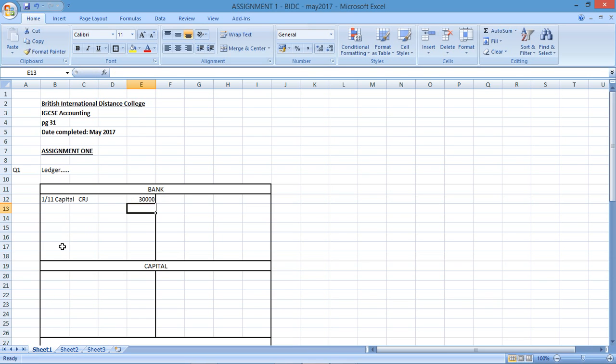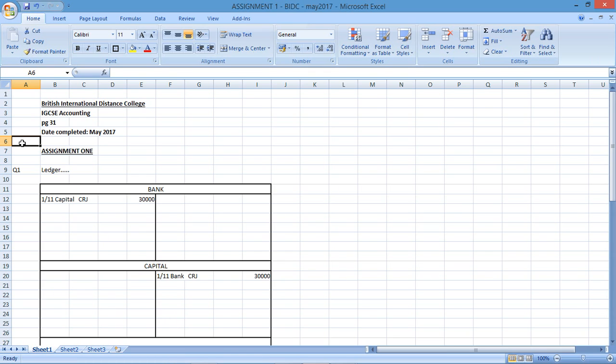The capital was $30,000, and you would then have a credit for capital also on the 1st of the 11th, and capital is increasing because of bank, also from the cash receipts journal. So the accounting rule says every debit must have a credit. So here's my debit for bank, and there's my credit for capital. I've now recorded transaction number 1.